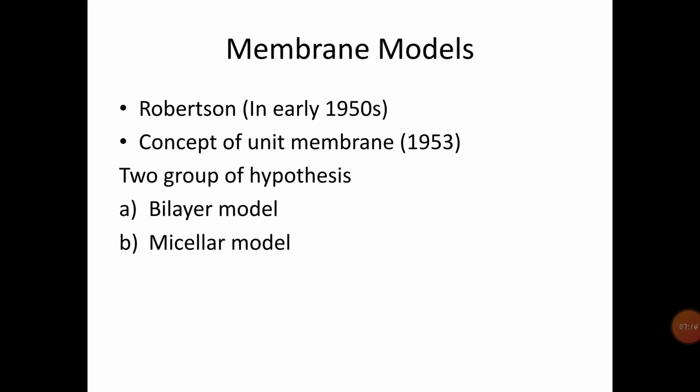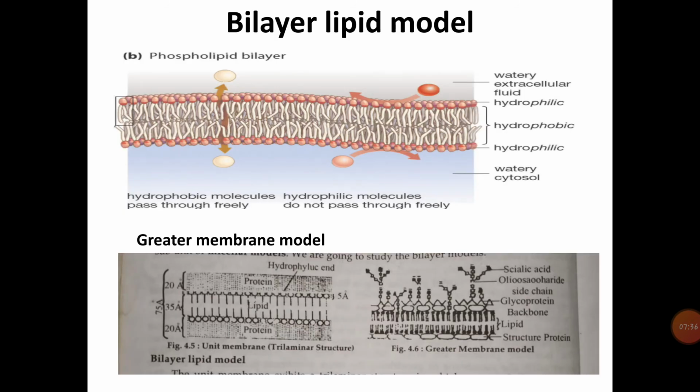To explain the nature of the cell membrane, two groups of hypotheses have been proposed. One group explains the nature with the bilayer model, while the other group uses the subunit or micellar model. Then we are going to study different models of the plasma membrane. First we will see the bilayer lipid model.